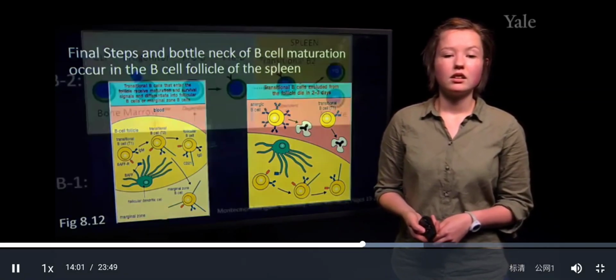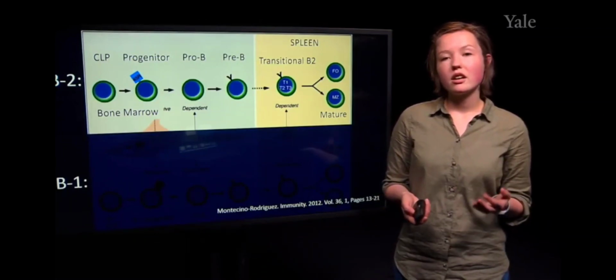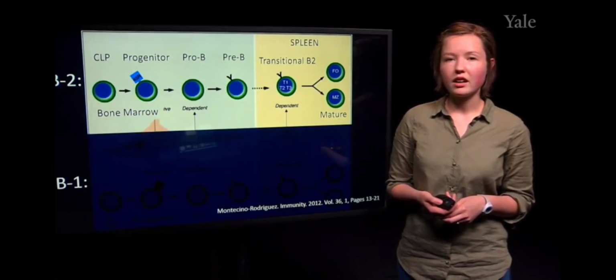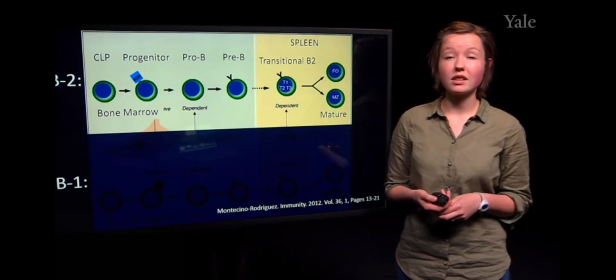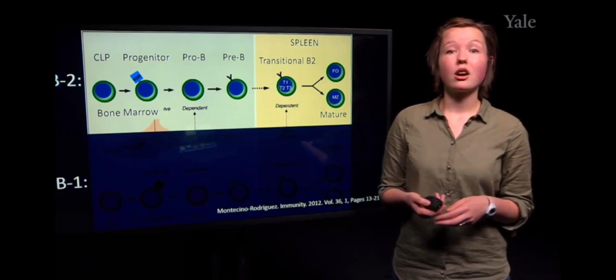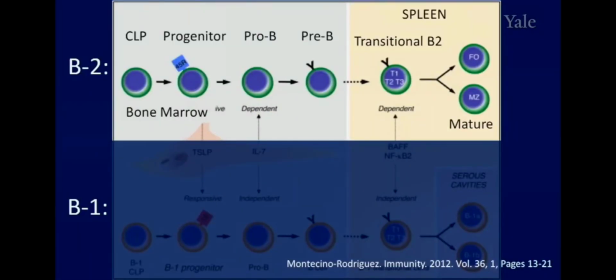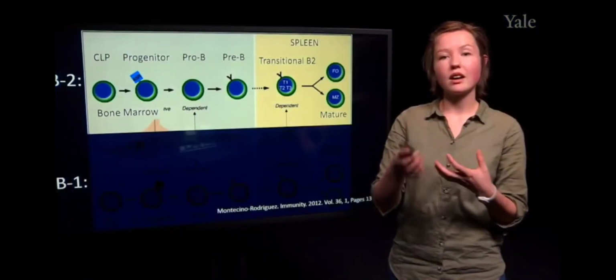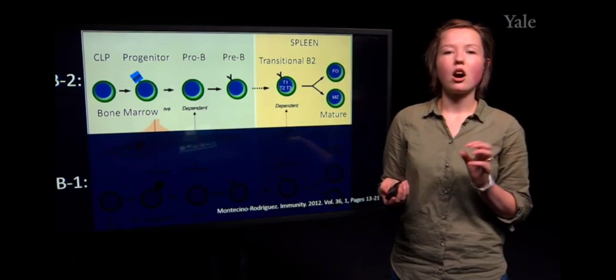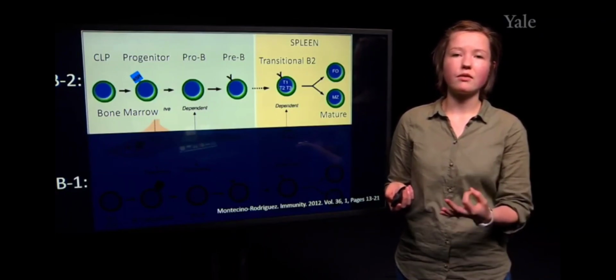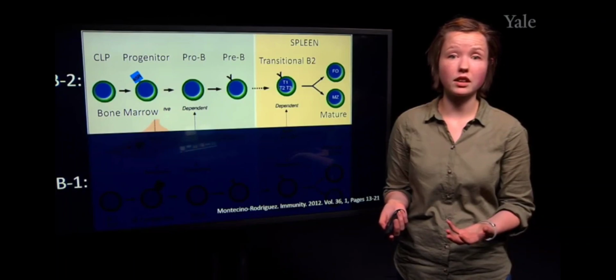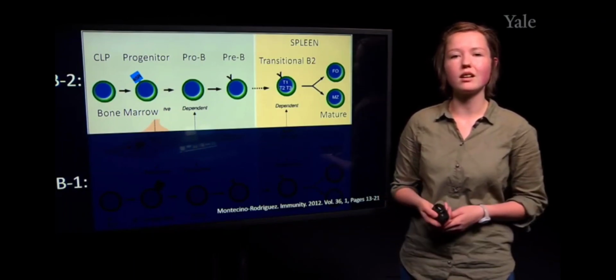So another thing that I just want to mention very briefly is these mature B cells can be subsetted into different cell types. So there are B2 cells, which move to different parts of the particular follicle. Some of them are referred to as marginal zone B cells, which exist on the outside of the follicle within the spleen, and there are follicular B cells, which exist within the follicle close to those follicular dendritic cells. And these are classical B cells, also referred to as B2 cells.